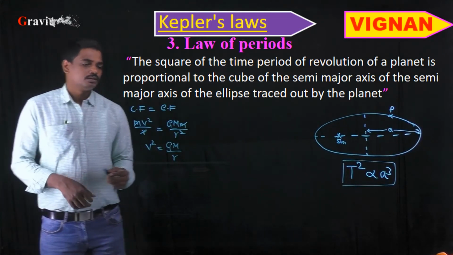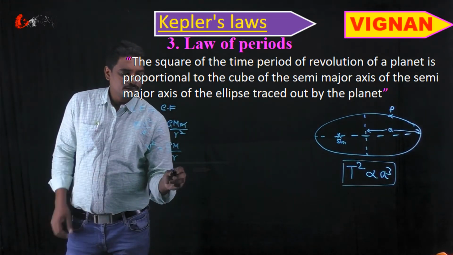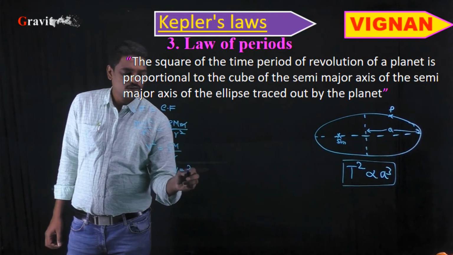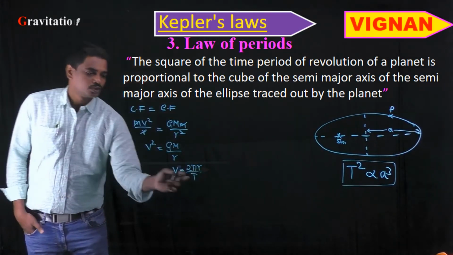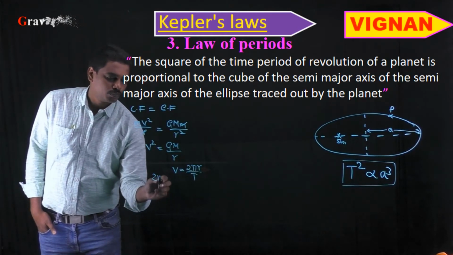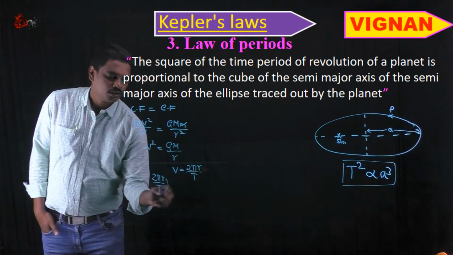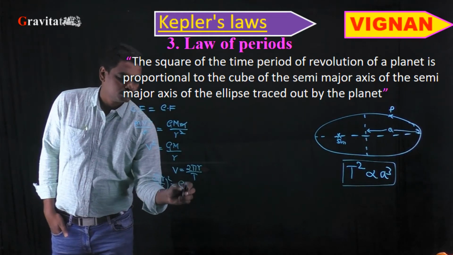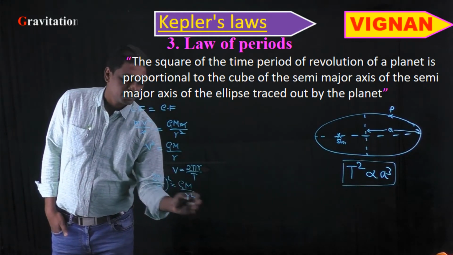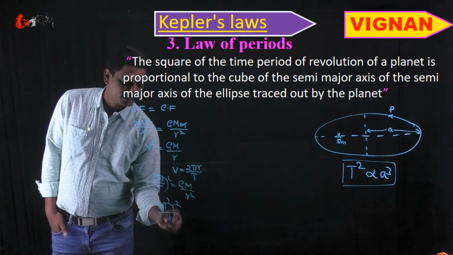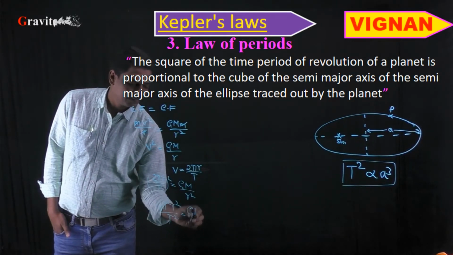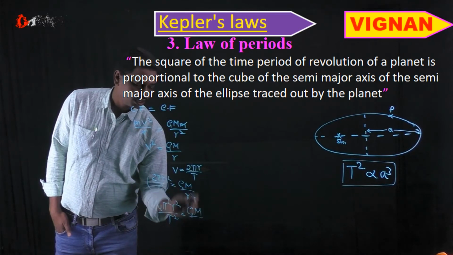We know that velocity v in terms of time period is v equal to 2 pi r by T. Substituting here, (2 pi r by T) whole square is equal to GM by r square, which means 4 pi square r square by T square is equal to GM by r.